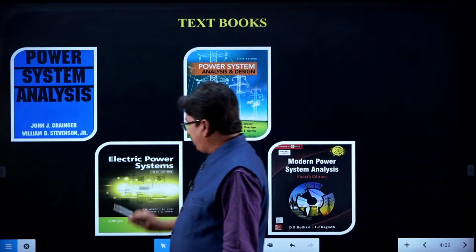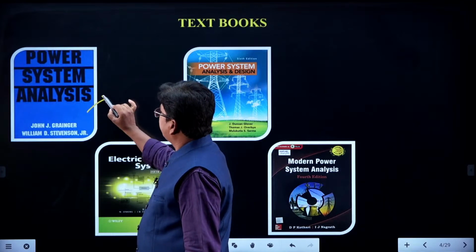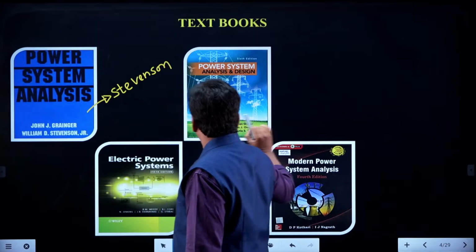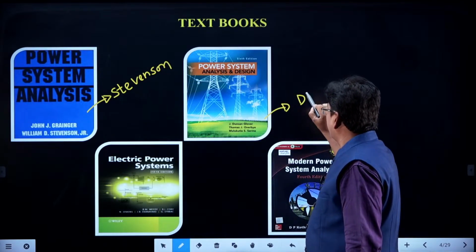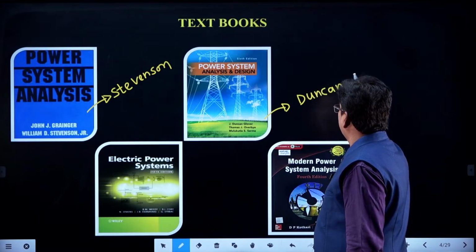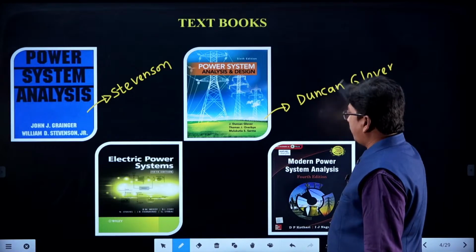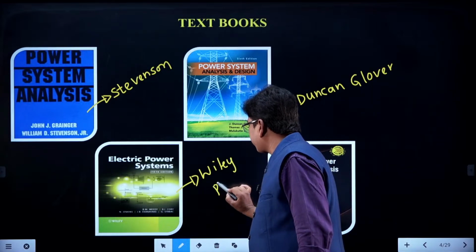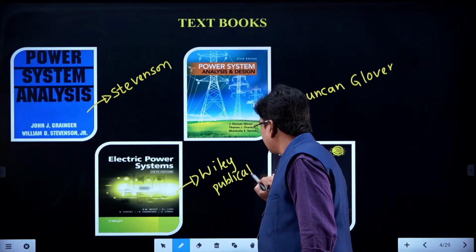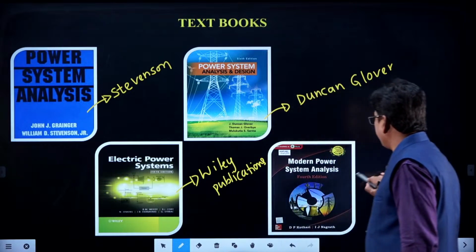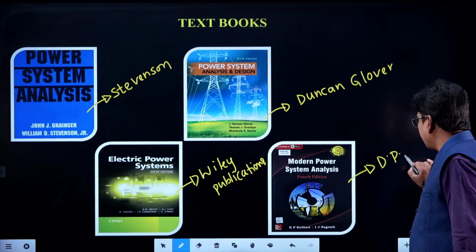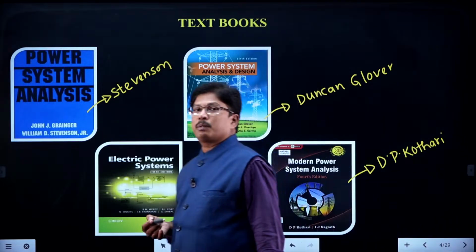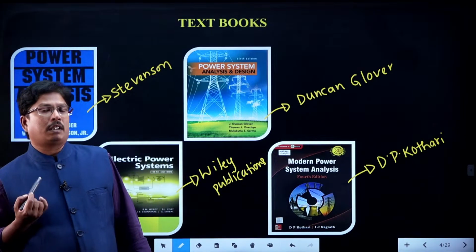So this is William Stevenson, and this will be Duncan Glover, and this will be John Wiley Publications, and this will be I.J. Nagrath and D.P. Kothari. So they are some of the standard textbooks we can prefer for learning the concepts of power systems.